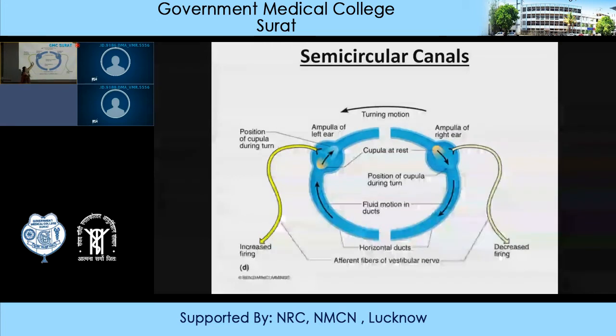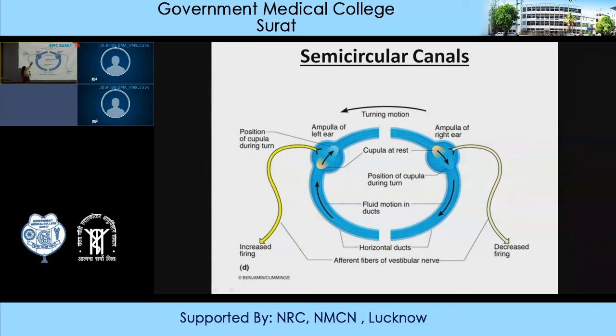So when the semicircular canal moves towards the left, you will see that there is relative movement of the fluid in the opposite direction, that is in the right direction. That is a relative movement because the semicircular canal is moving in this direction and the endolymph is not moving because of the presence of inertia. But there would be relative movement and the fluid will move in the opposite direction.